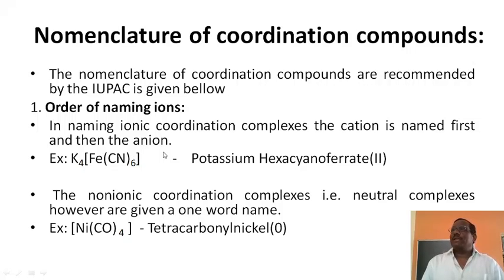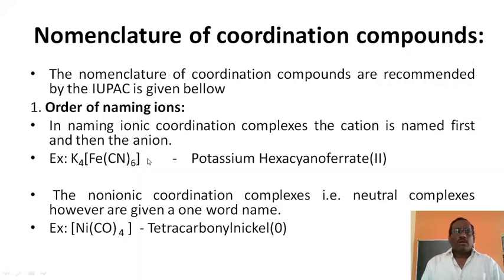For example, in NaCl, how is it named? The cation is named first, sodium, chloride later. In the same way, naming a coordination compound starts with the cation. For example, K4[Fe(CN)6], how is this named?